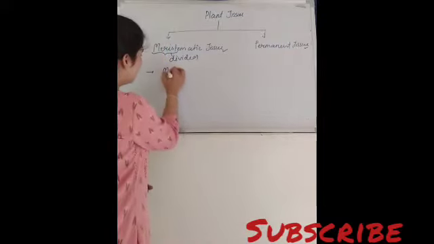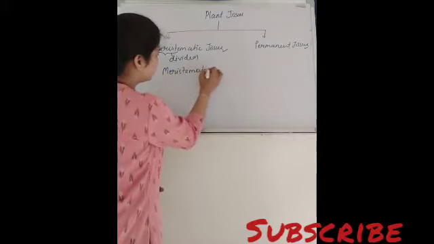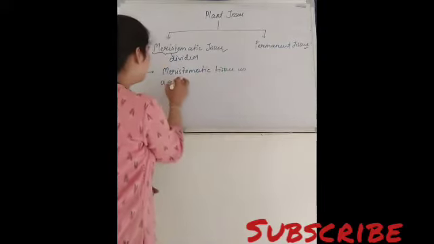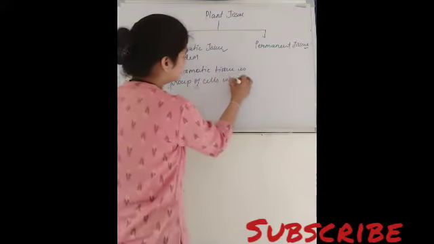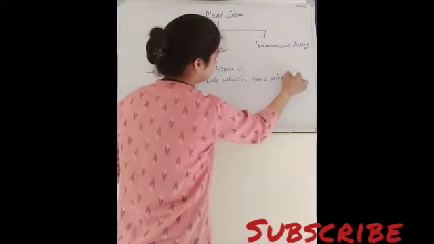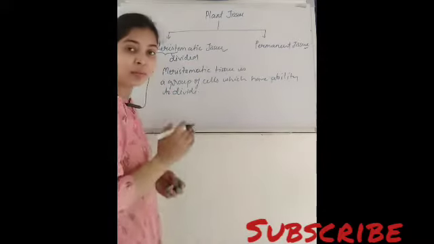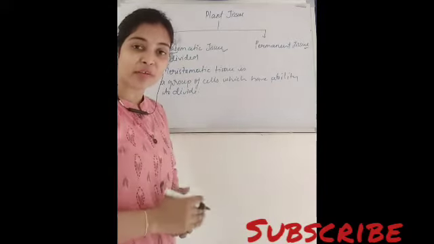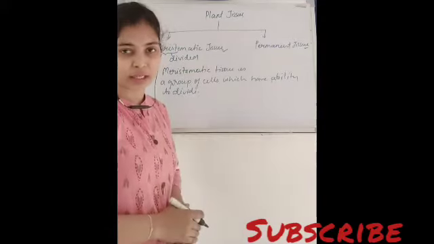So meristematic tissue is a group of cells which have the ability to divide, right? Mostly the cells present in the meristematic tissue will have the ability to divide, means they can divide and give rise to new cells, right?